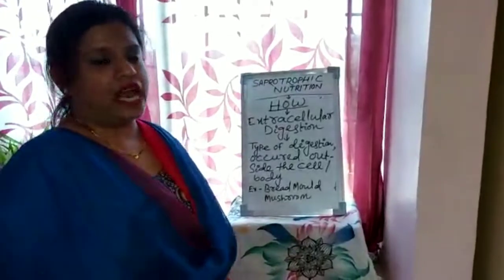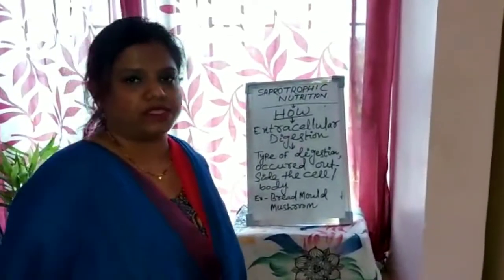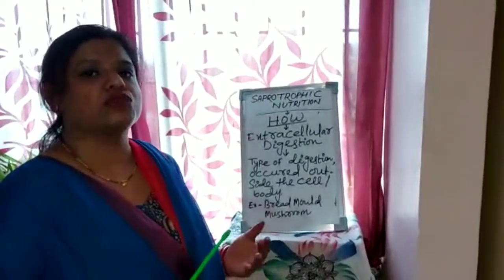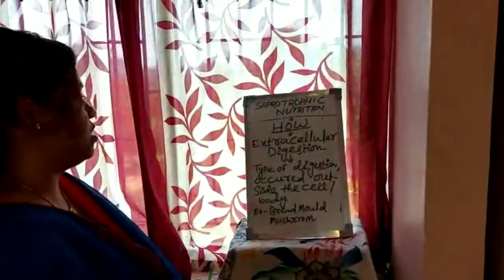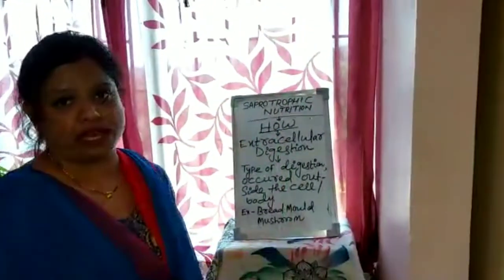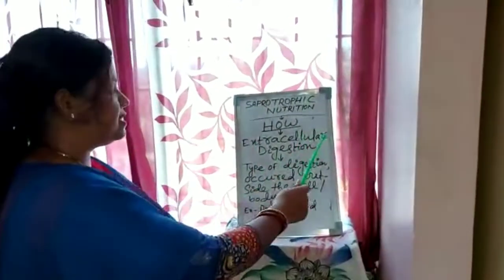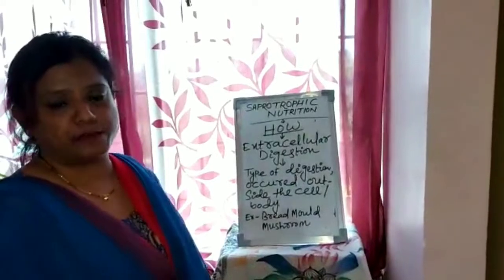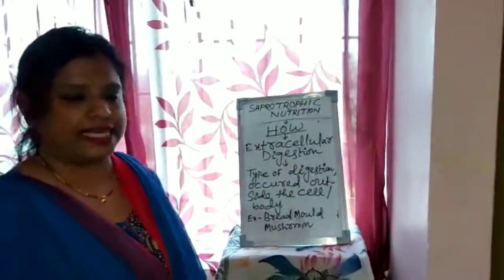Now we will see how saprotrophic nutrition is performed by saprotrophs, because those organisms that conduct saprotrophic nutrition are called saprotrophs. So how do they perform this process? By extracellular digestion. Extra means outside, cellular means cell, and digestion is the process of simplification of the complex food that the organism eats.